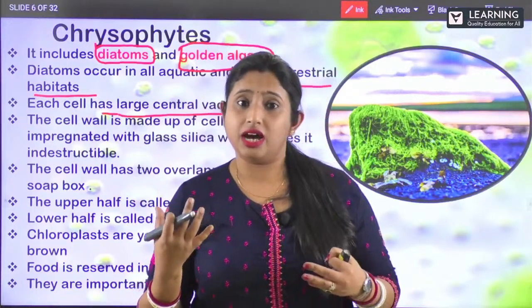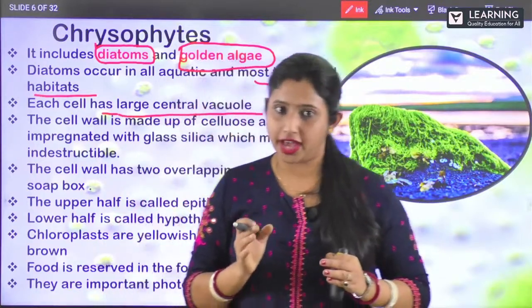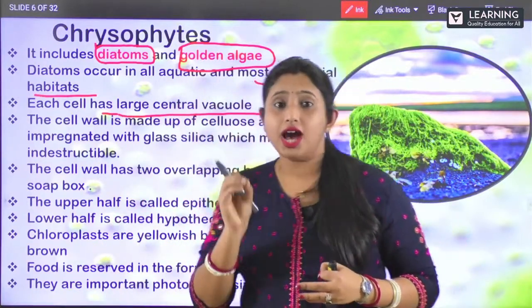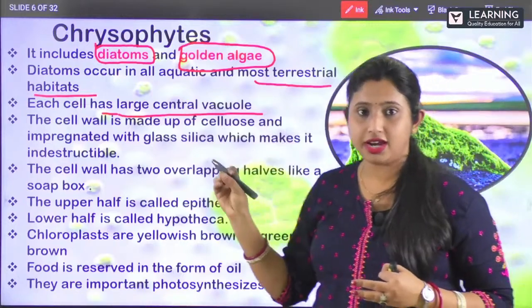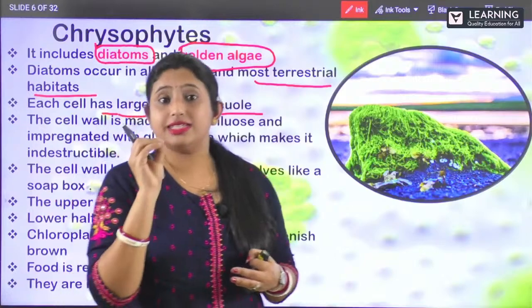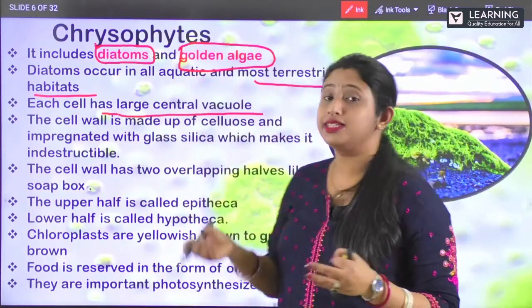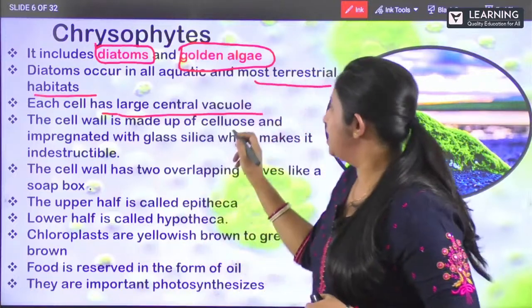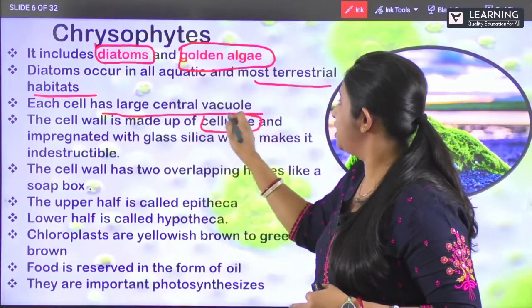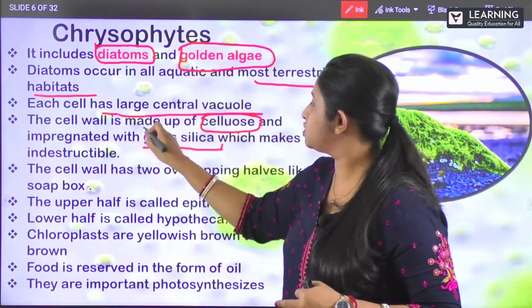So as I was saying, the plants have got a large central vacuole, right? Clear? And also, whenever we are talking about plants, they have got a cell wall. So what is the cell wall made up of? Yes, the cell wall is made up of cellulose. Clear? And also, they have got a glass silica-like structure.